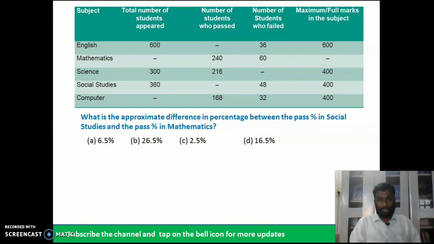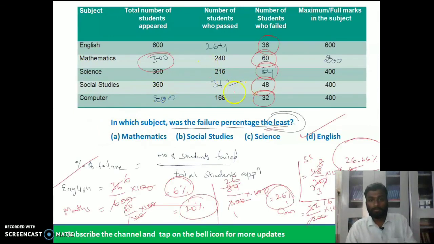What is the approximate difference in the percentage between the pass percentage in social studies and the pass percentage in mathematics?